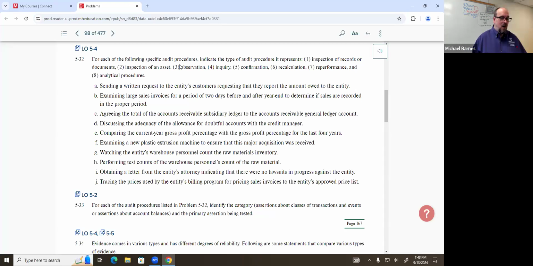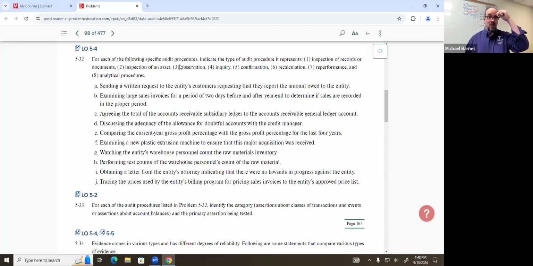Comparing the current year gross profit percentage with the gross profit percentage for the last 4 years. All right. Type of evidence on this should be pretty easy. Begins with the letter A. Analytical procedures. Yes, analytical procedures. Also, the category of account balances also starts with the letter A. Account balances. Okay. Question is, which assertion are we testing right here?